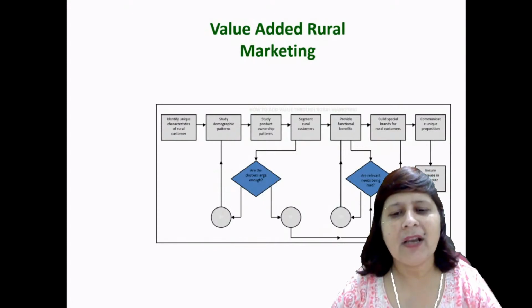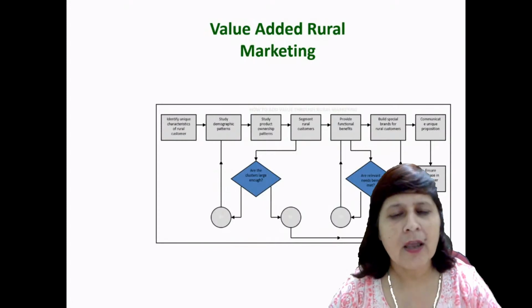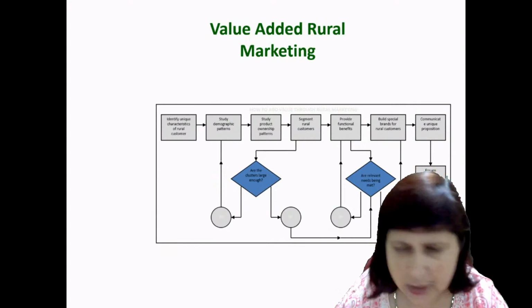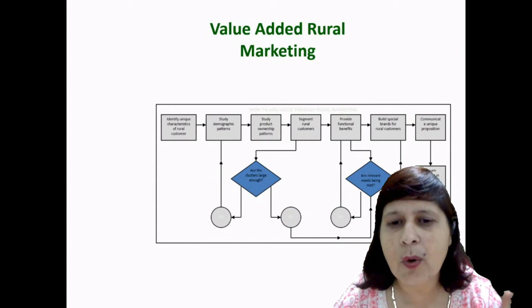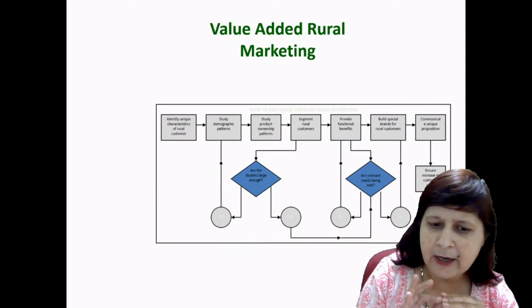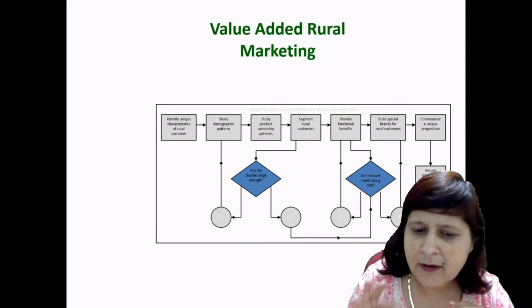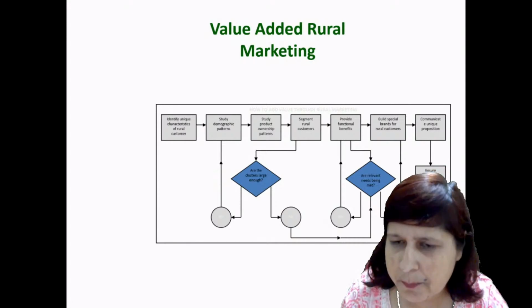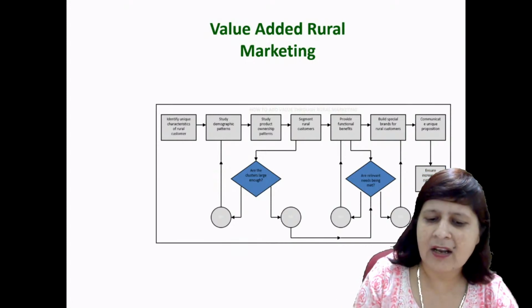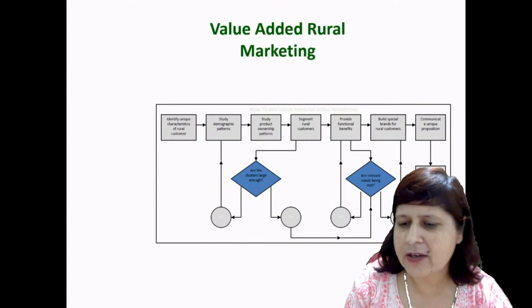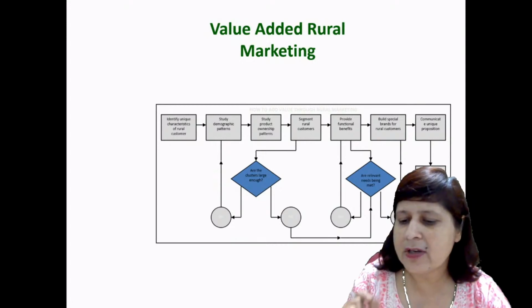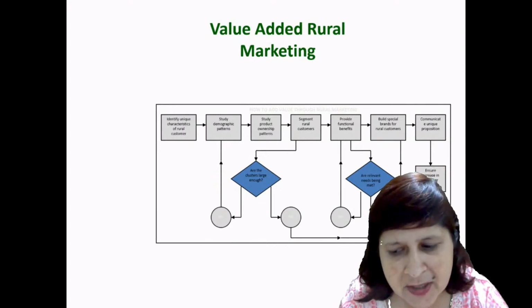This is the value added rural marketing. The first step is to identify the unique characteristics of a rural consumer. It is very important to understand the needs and requirements of the rural customer, right? The unique characteristic, what do they need. Study the demographic pattern, right? Then study the product ownership pattern, what they want. Segment the rural customer. Are the clusters large enough, right? Then provide the functional benefit to the customers. Are the relevant needs being met, right?